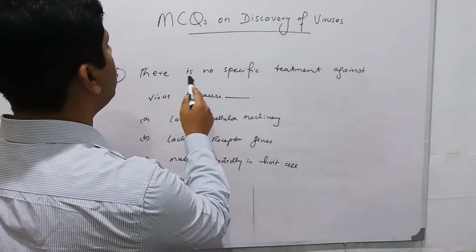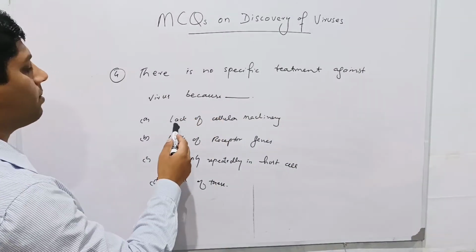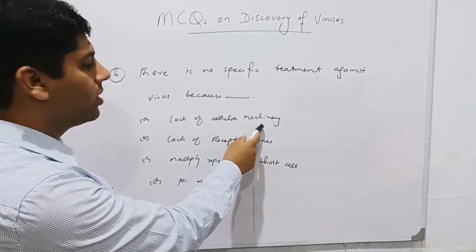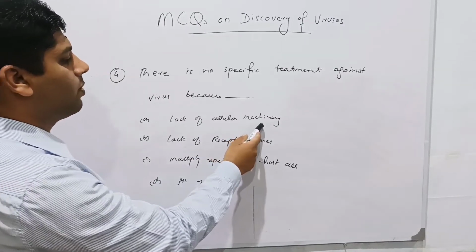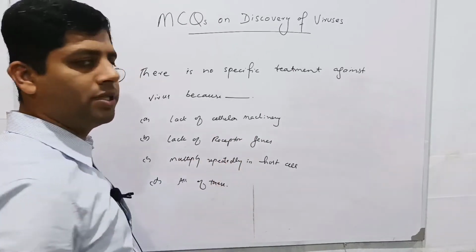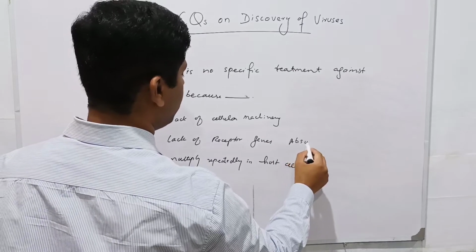There is no specific treatment against virus because, and the options given are: lack of cellular machinery. No doubt viruses lack cellular machinery, but it does not seem to be an appropriate answer regarding this. Next is lack of receptor genes. This is an absurd statement, absolutely irrelevant.